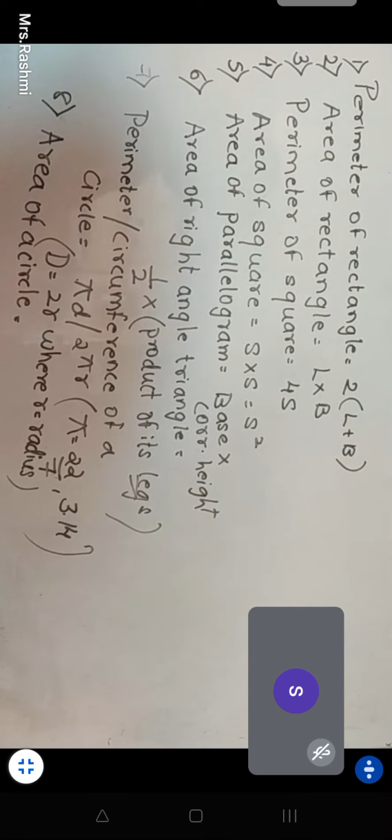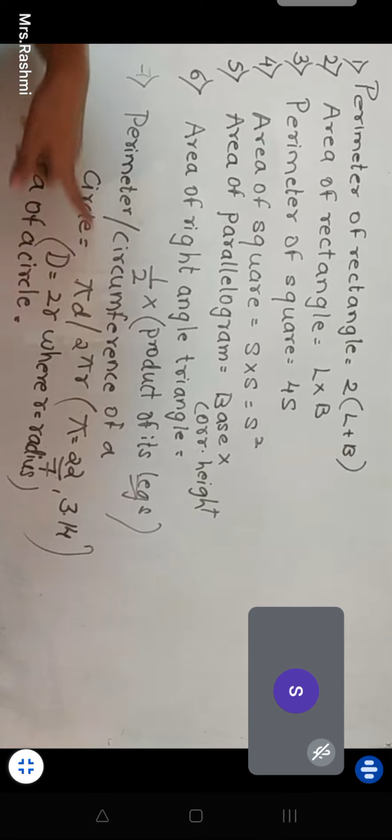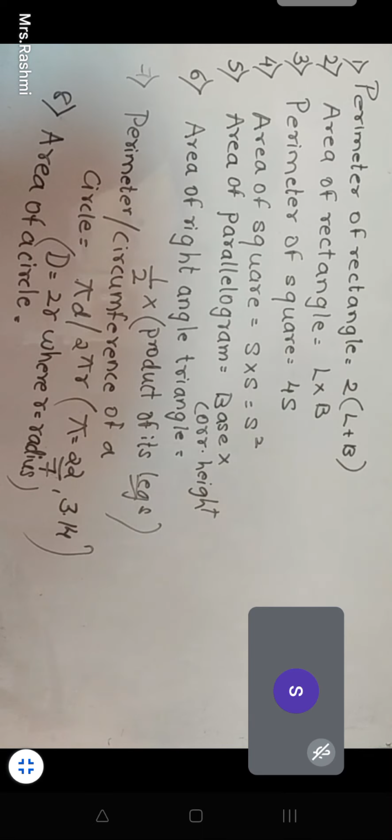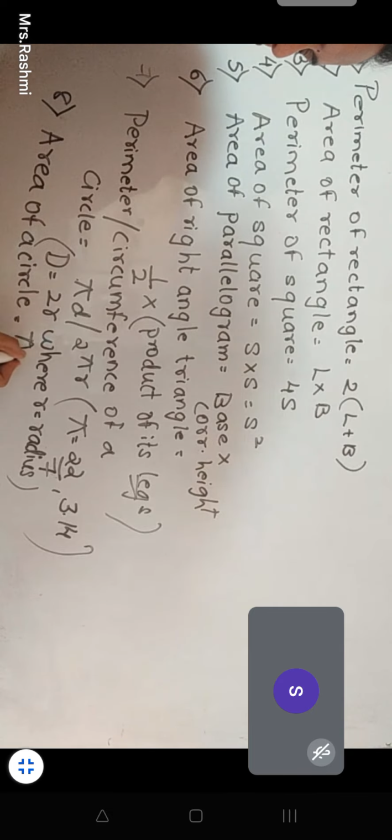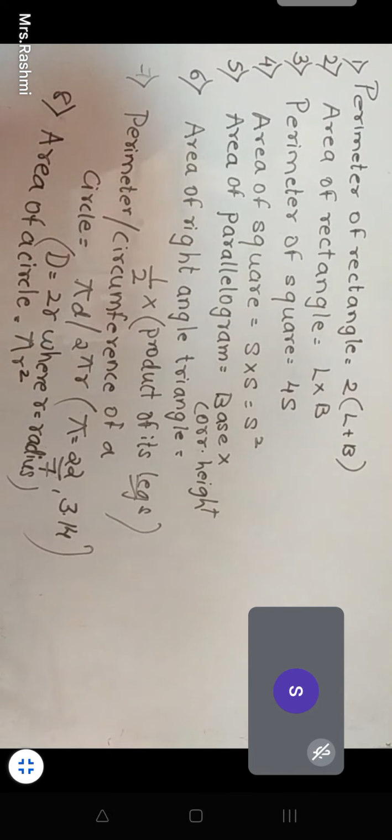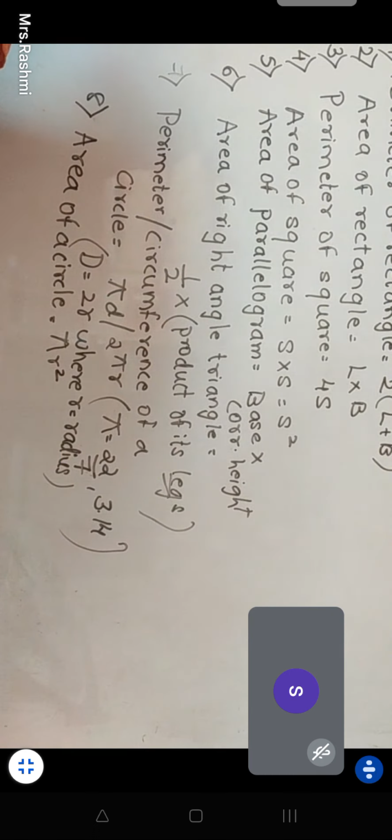But we wrote 2 pi r for circumference. The area is pi r square. Ma'am, pi d is another formula for perimeter only, no? Yes, perimeter or circumference.